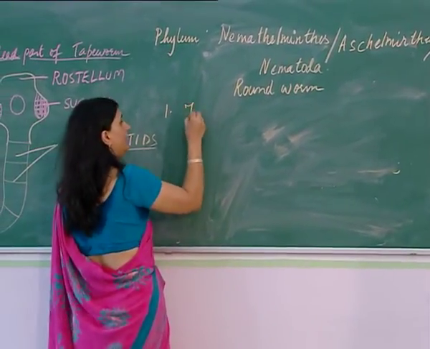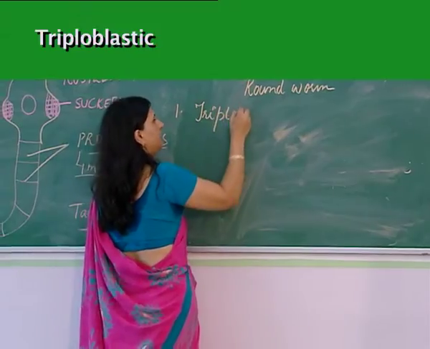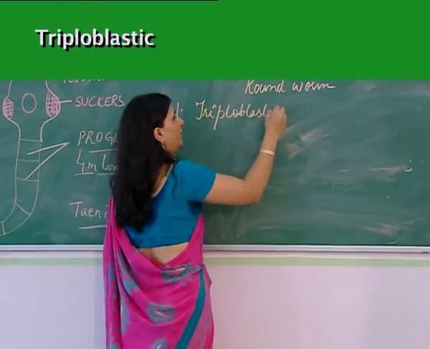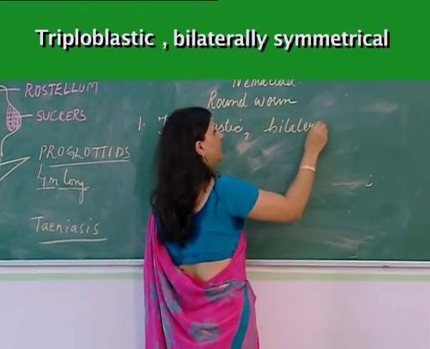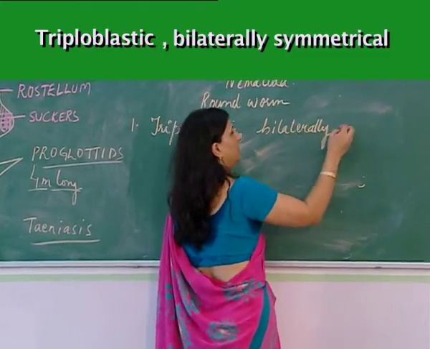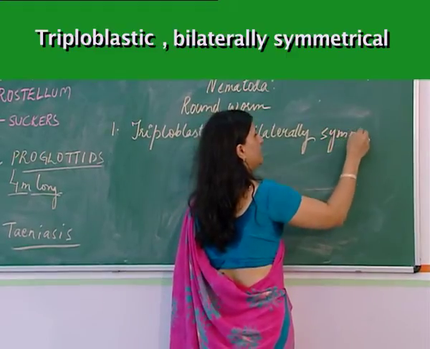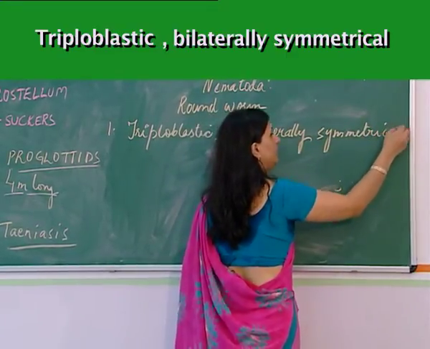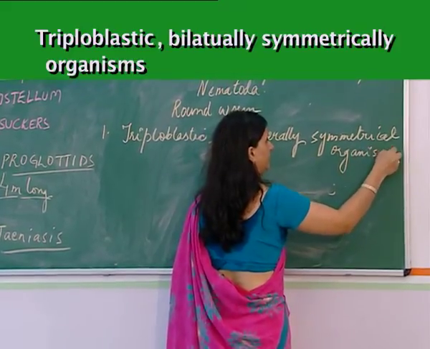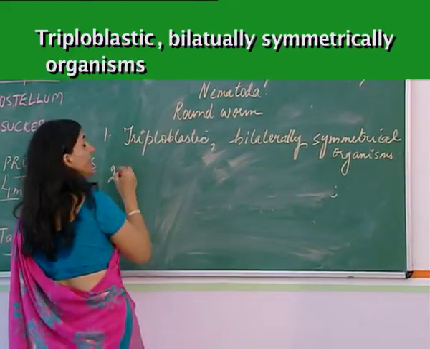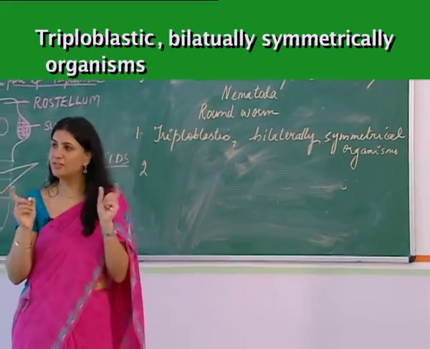First, they are again triploblastic. Bilaterally symmetrical organisms. Triploblastic, bilaterally symmetrical organisms. They have a cylindrical body. See, you can compare the two worms.